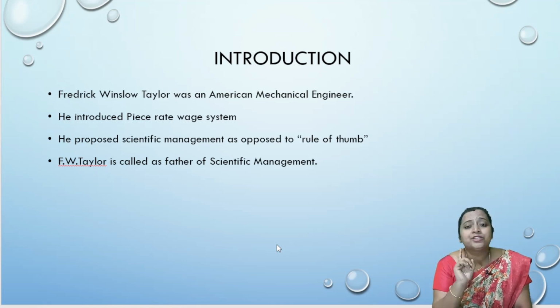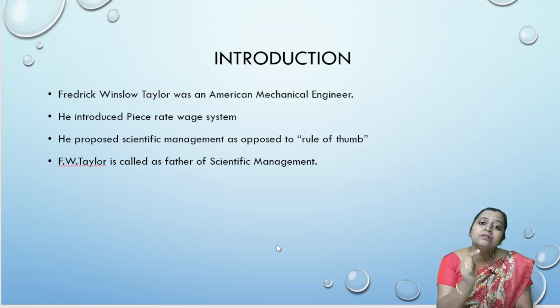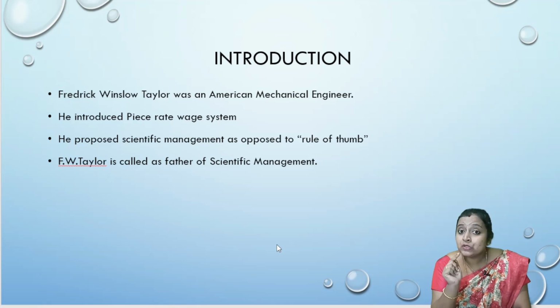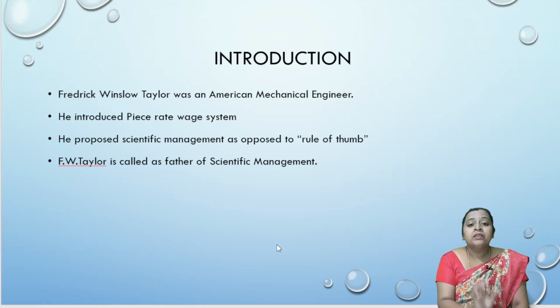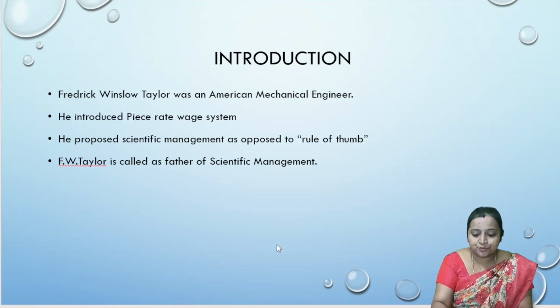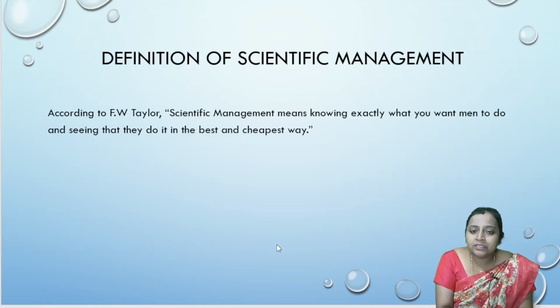But there was one limitation for this rule of thumb. Every time they took personal judgment, it was on a trial and error basis, because it was not scientifically analyzed. So Frederick Winslow Taylor replaced the rule of thumb with scientific management. For this reason, Taylor is called the father of scientific management. So this is the introduction of how he emerged as the father of scientific management. Now, what exactly do we mean by scientific management?